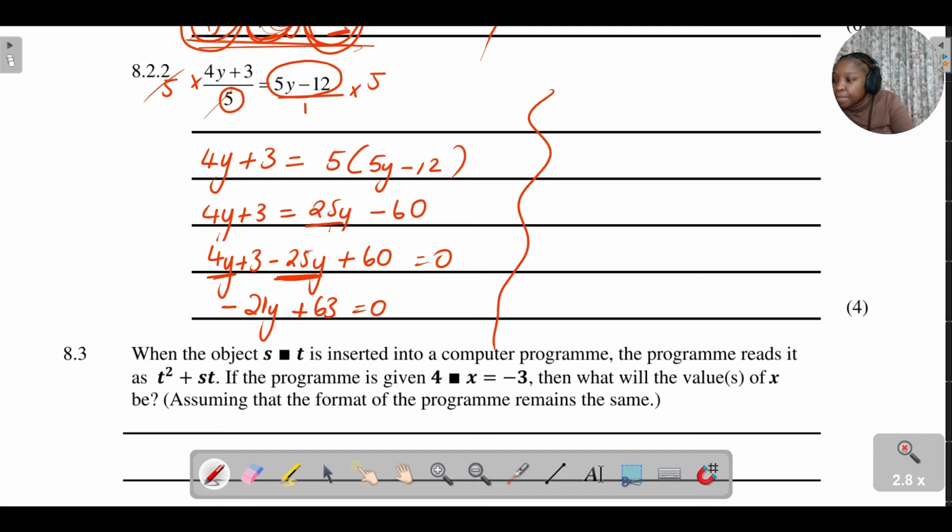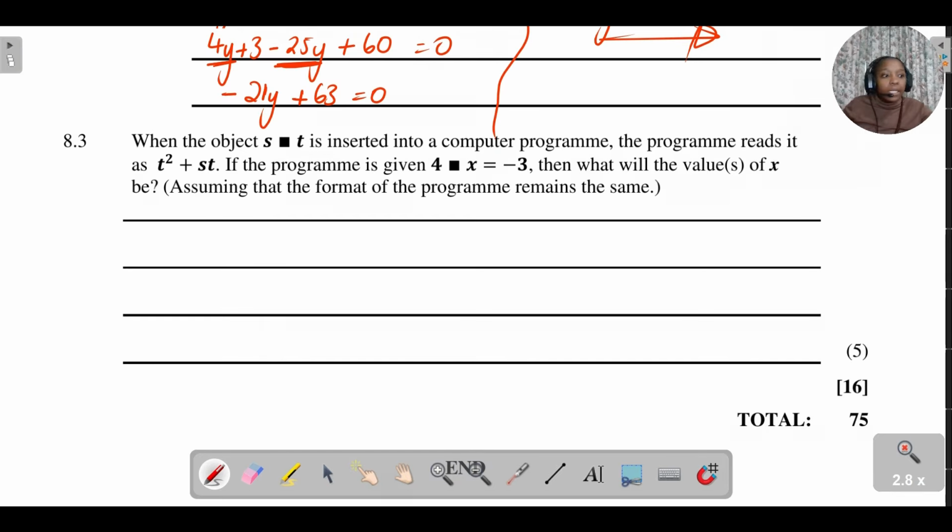Therefore, from here, you can see that if I want to solve for y, I can just say negative 21y is equal to negative 63. And I divide by negative 21, divided by negative 21, y is equal to negative, and negative gives us a positive, 63 divided by 21 is 3. And that is your final answer.